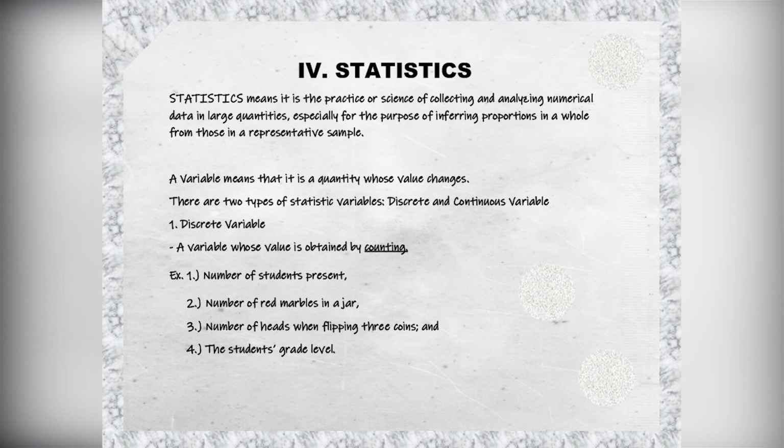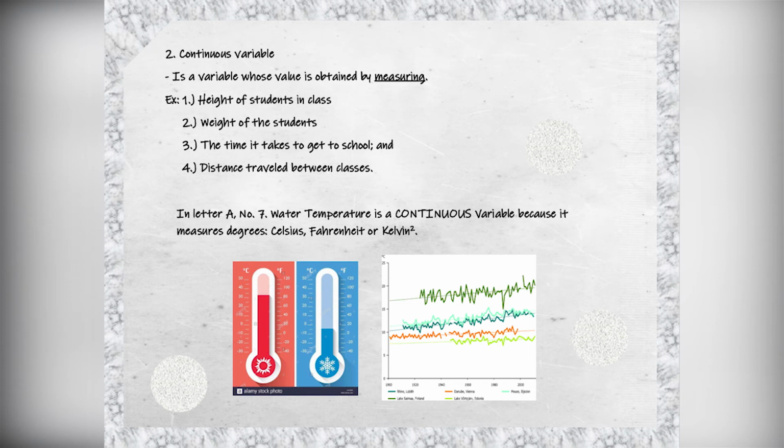There are two types of statistical variable: discrete or continuous. A variable is a quantity whose value changes. A discrete variable is a variable whose value is obtained by counting. Examples include the number of students present, the red marbles in a jar, the number of heads when flipping 3 coins, and the student's grade level. A continuous variable is a variable whose value is obtained by measuring. Examples include the height of students in class, weight of students in class, time it takes to get to school, and distance traveled between classes.